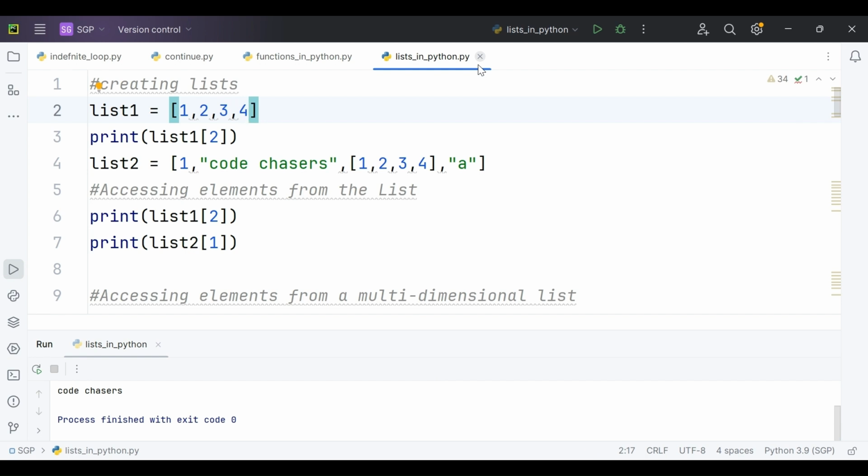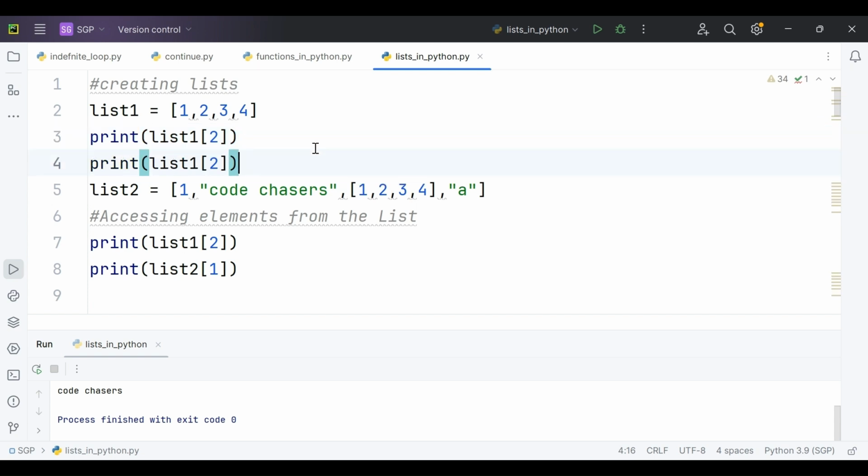See here, the index position of negative will always come from the back. Coming from the back, the very first element here is 4. It will carry an index position of -1, and the next element 3 will carry an index position of -2. Here we need to give the index position of -2.